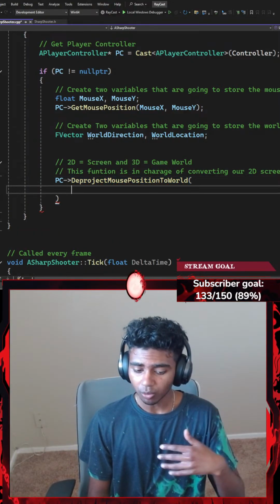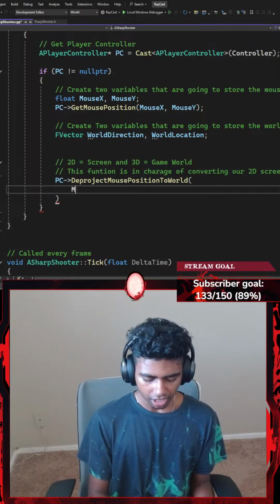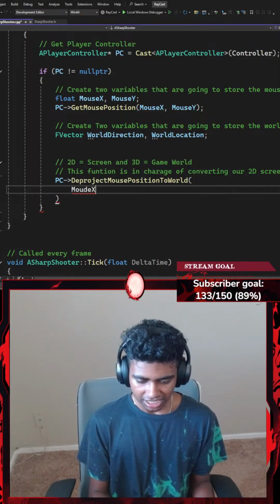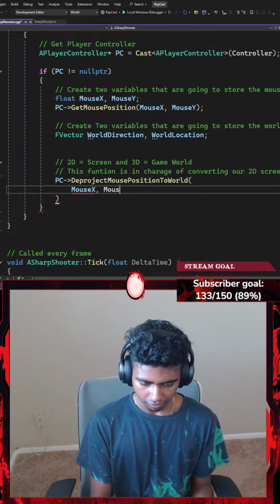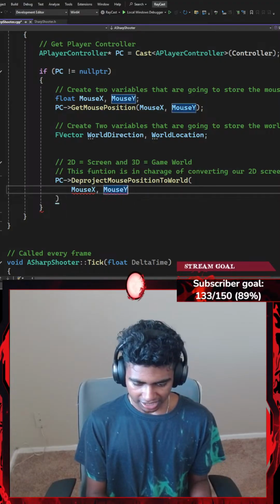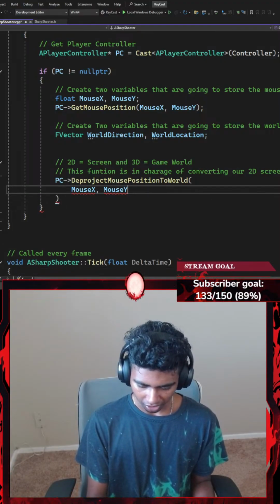Now this function requires four parameters. The first parameter is gonna be my mouse's x-axis. I think I spelled mouse wrong. The second parameter is gonna be my mouse's y-axis. Did I go with a period?